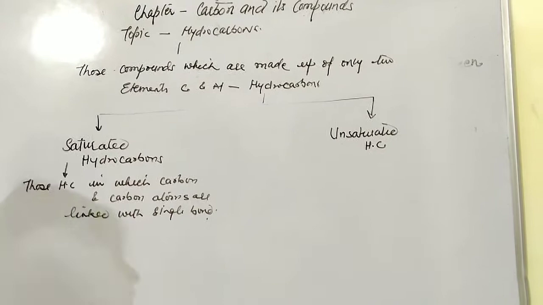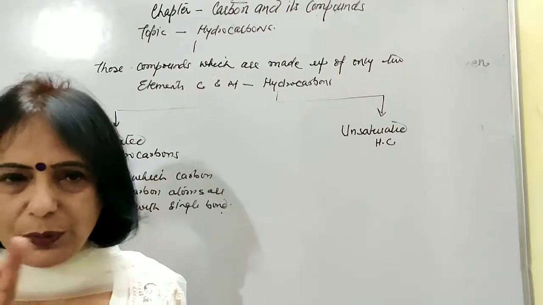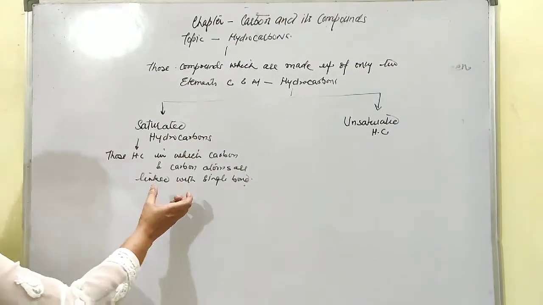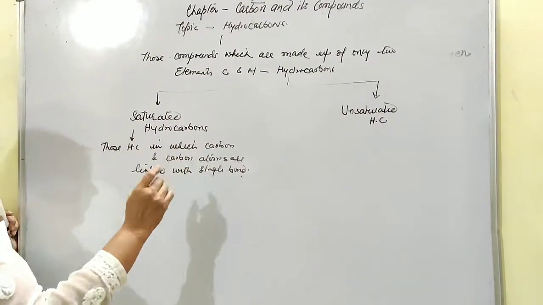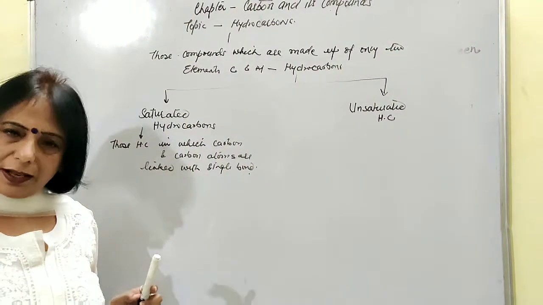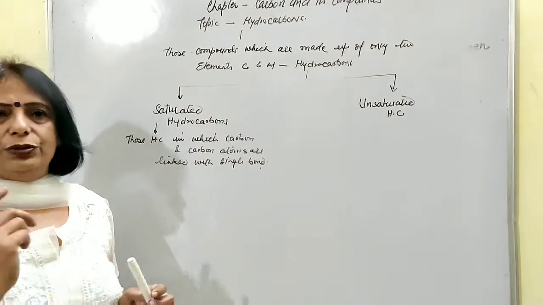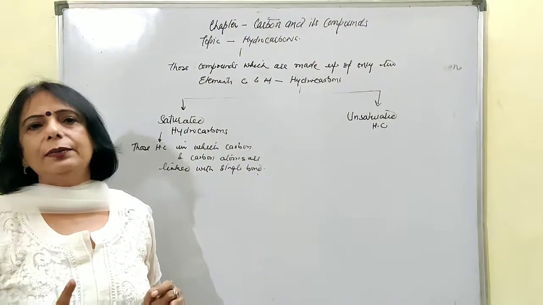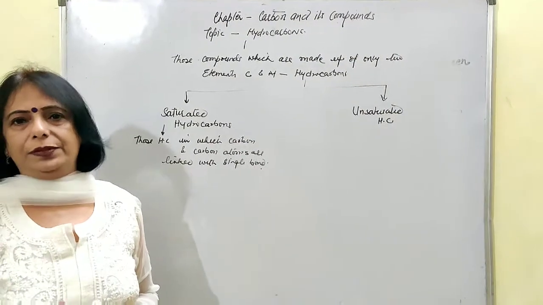When one pair of electrons is shared between the carbon atoms, then the single bond is formed. That means only one pair of electrons will be shared between the carbon-carbon atoms, and carbon will definitely form a single bond with the hydrogen atom. So a saturated hydrocarbon always has single bonds between its atoms.